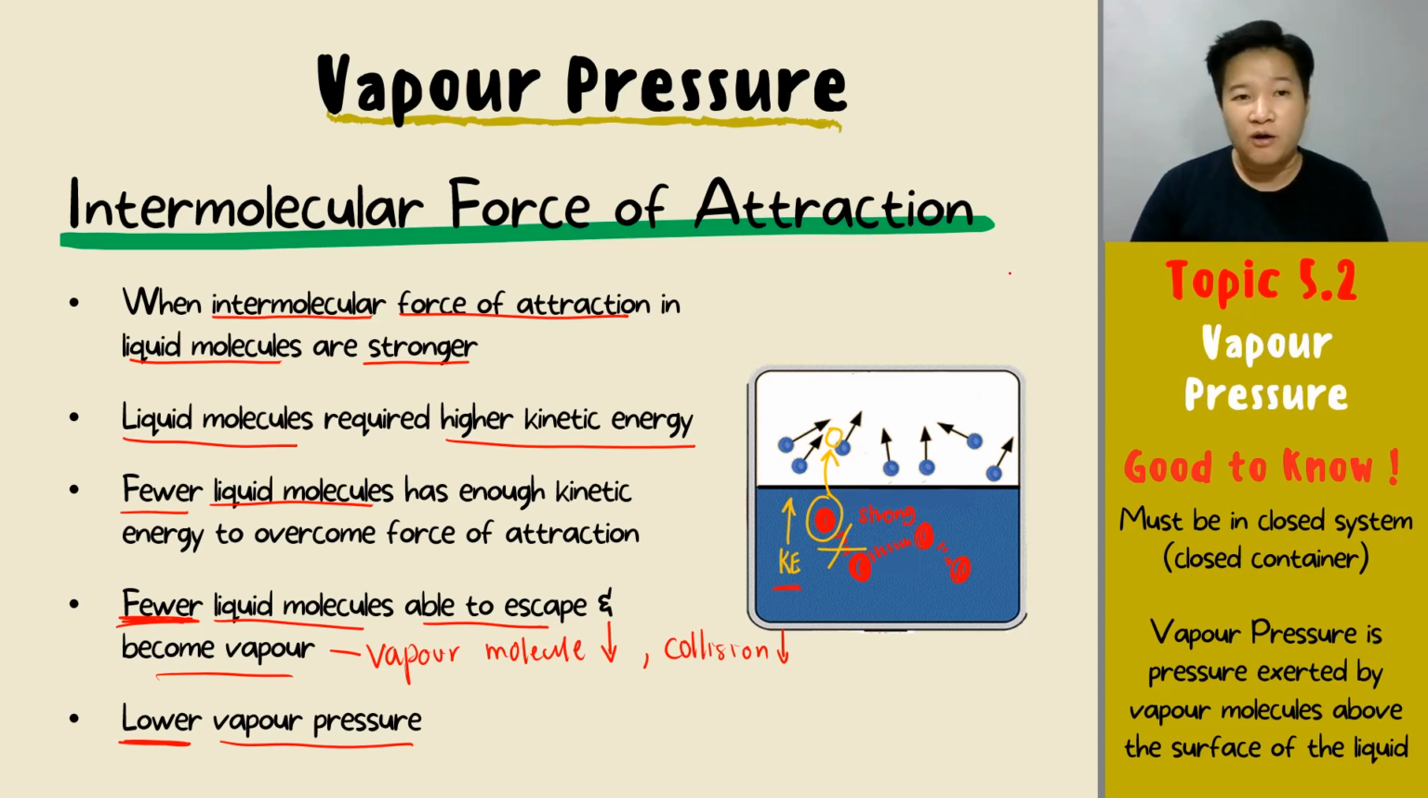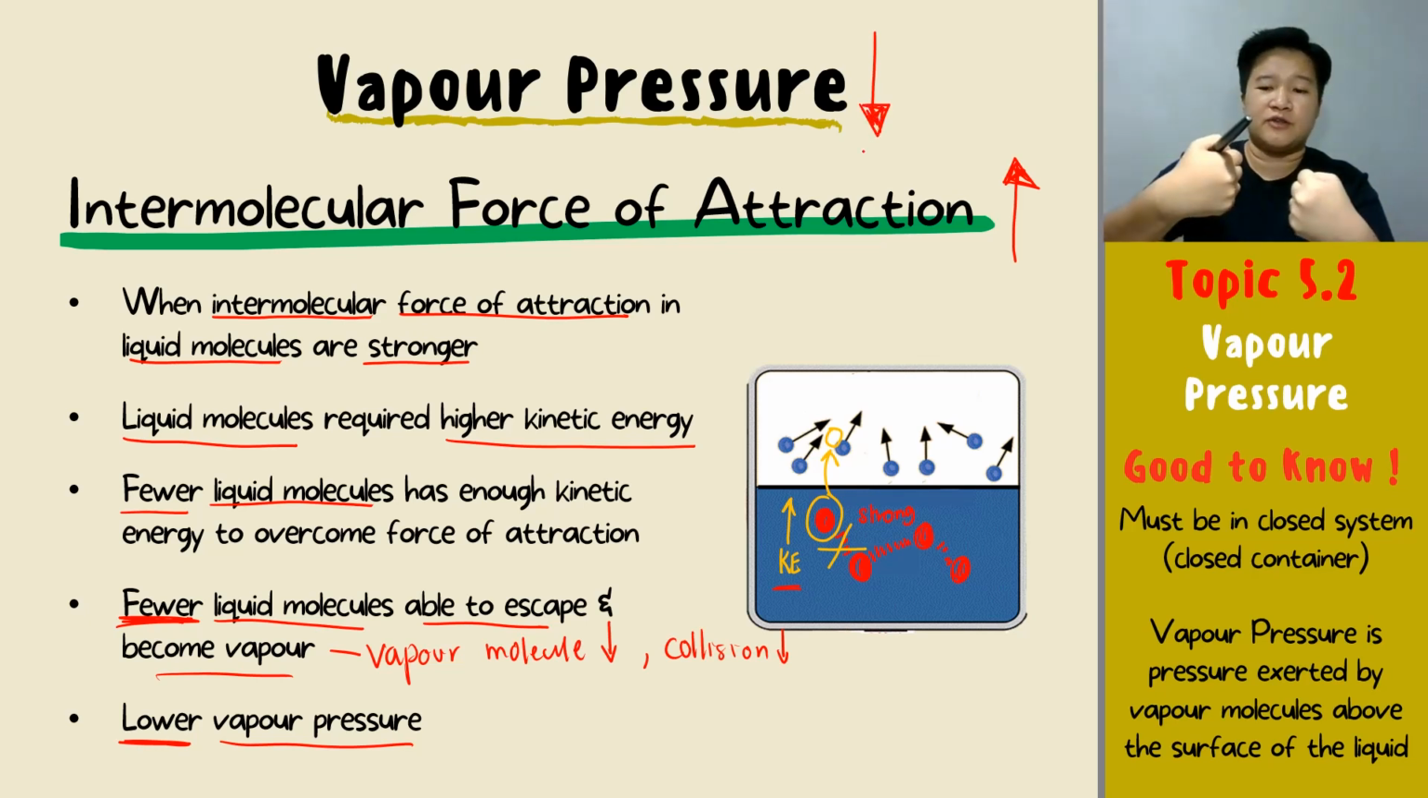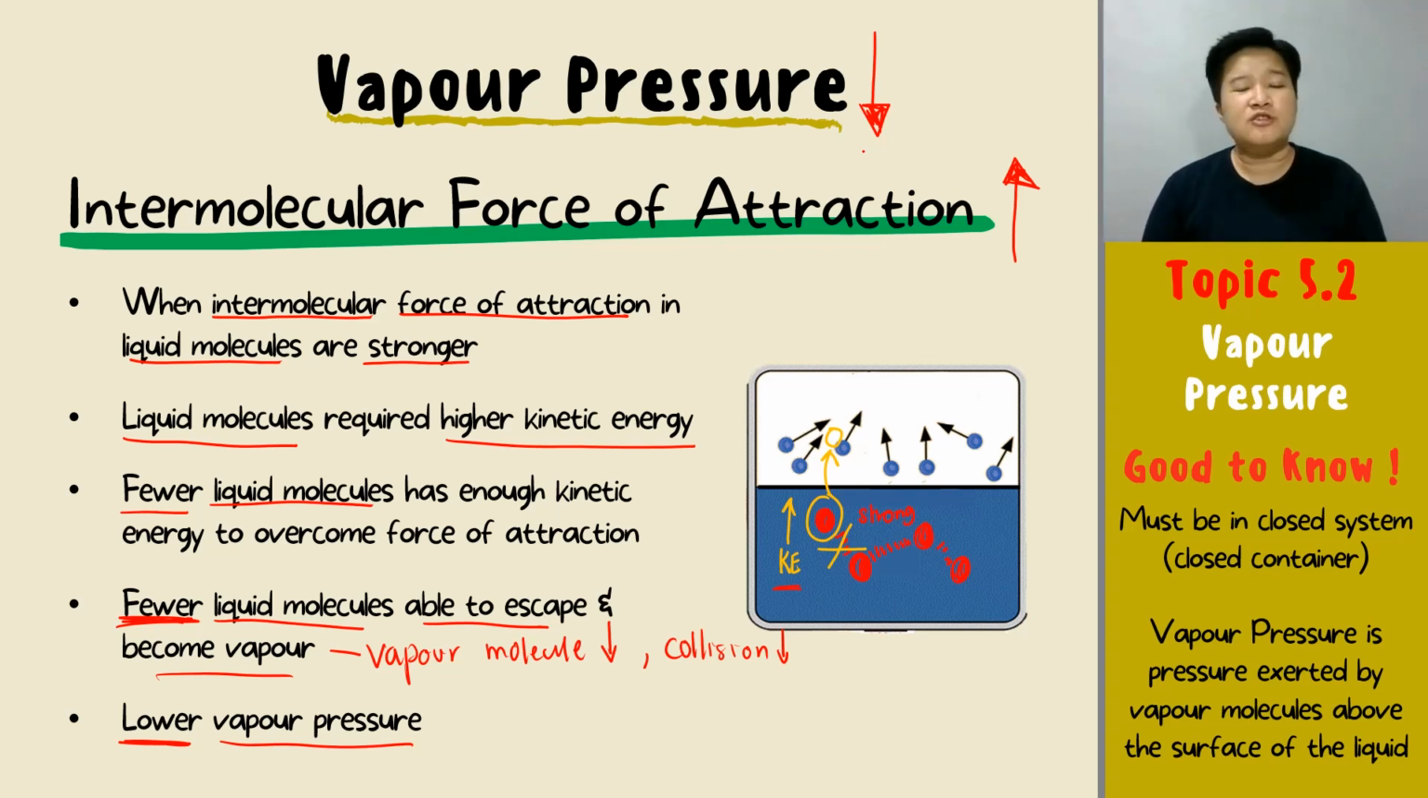Okay? So as a conclusion, when your force of attraction is very high, your vapor pressure will be very low because it's very hard to overcome the force of attraction and therefore it's very hard to escape to become vapor. So most of them will remain as a liquid. Number of vapor molecules decreases, less collision, less pressure. Okay? So your intermolecular force of attraction and your vapor pressure are inversely proportional. Alright? And that's it about vapor pressure. So that is everything about vapor pressure that you need to know.